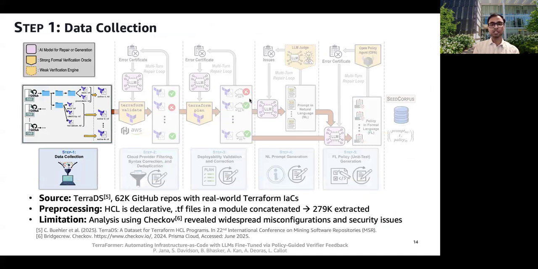So the first step is data collection. We source from TerraDS, 62,000 GitHub repos of real-world Terraform configurations.